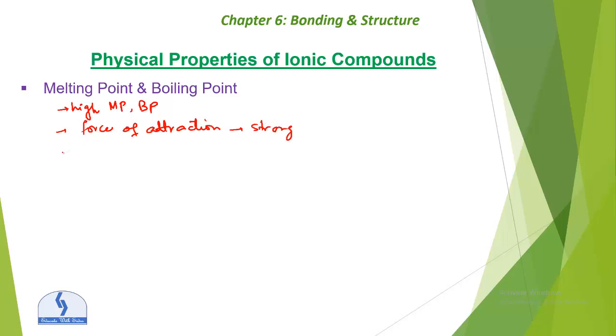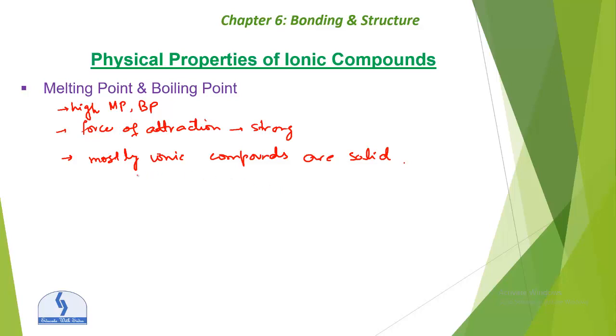Due to the high melting and boiling points, mostly ionic compounds are solid at room temperature and pressure. So we say that ionic compounds are non-volatile.